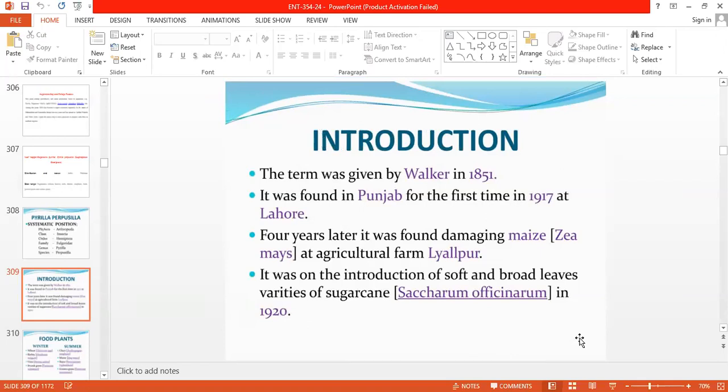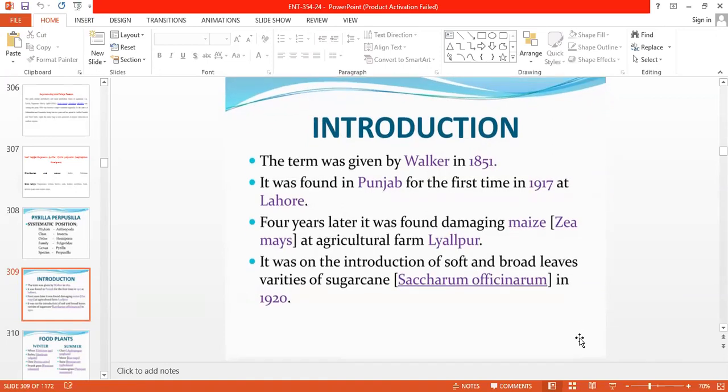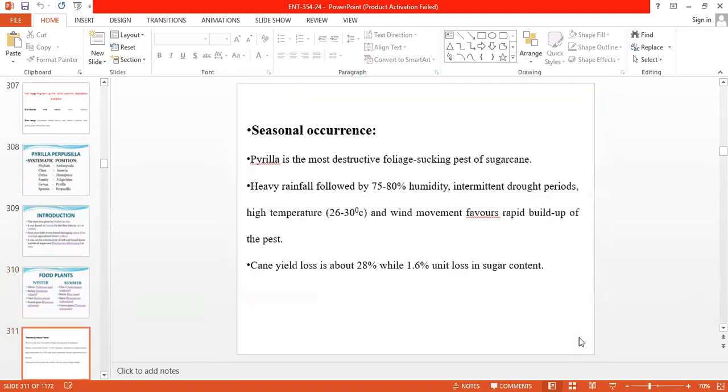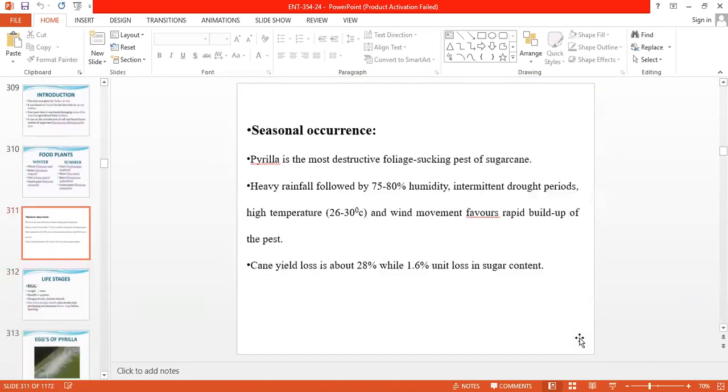Four years later, it was found damaging maize. Then also on the soft and broad leaves of varieties of sugarcane in the 1920s. Wheat, barley, oats, grass, maize, bajra, guinea grass. These are the host plants of that pest.